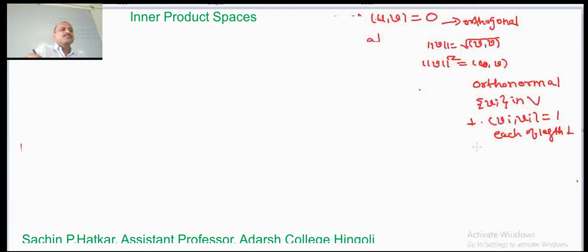And second, for i not equal to j, the inner product of vi, vj equals 0. For any two different vectors, their inner product is equal to 0.